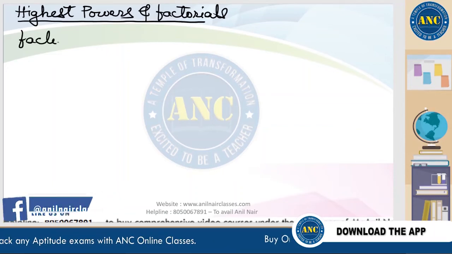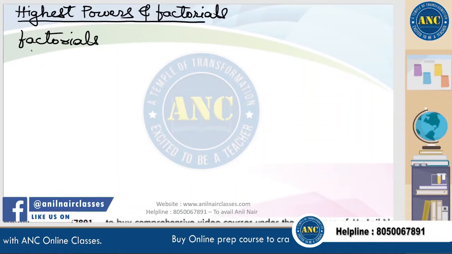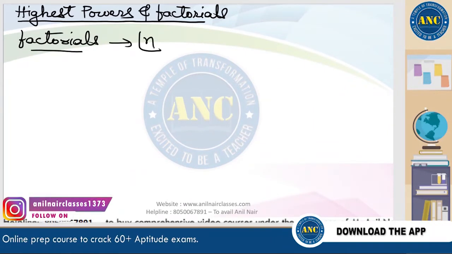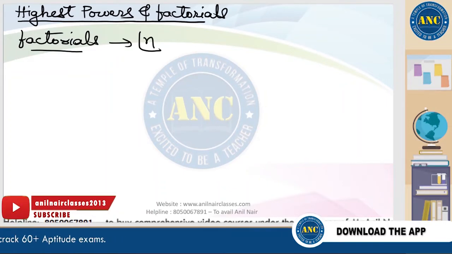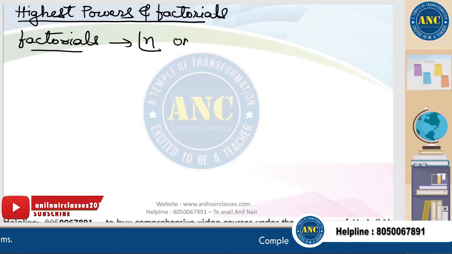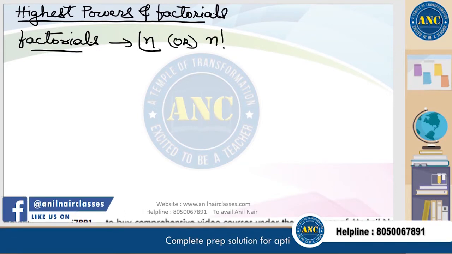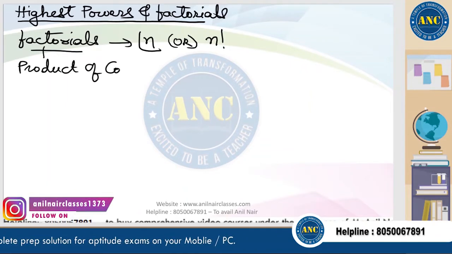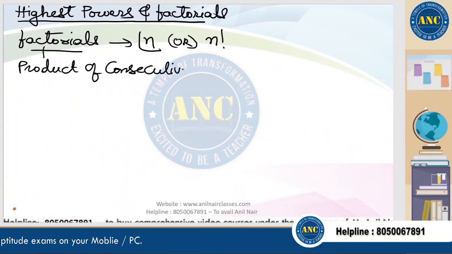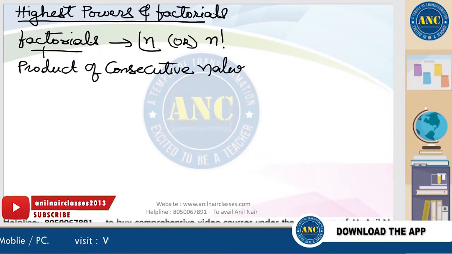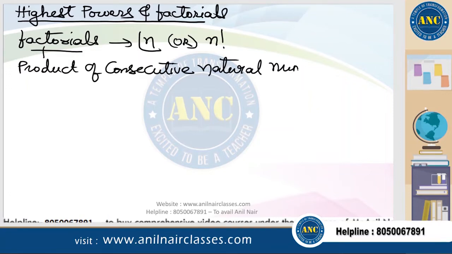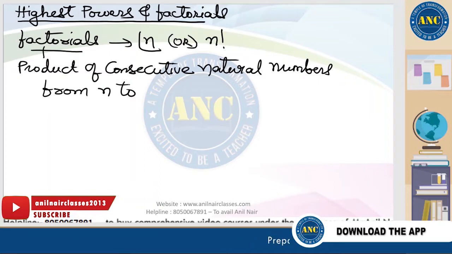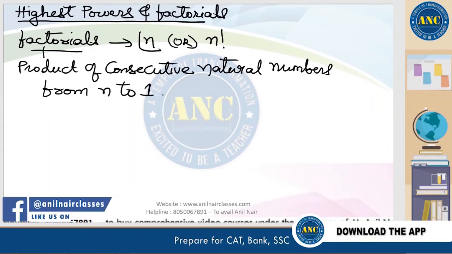First, write down some basic questions and understanding of factorial. Factorial n is written like this. In most textbooks, they write it as n factorial. Factorial of n is the product of consecutive natural numbers from n to 1. This is the definition of a factorial.